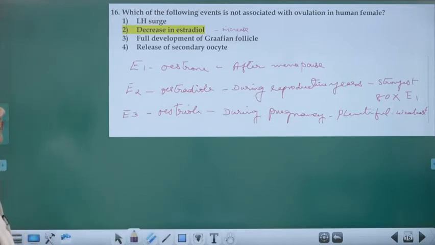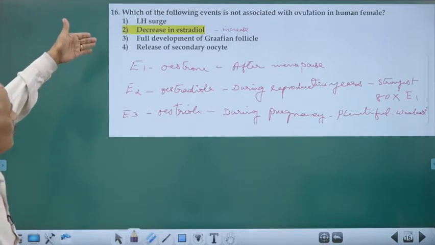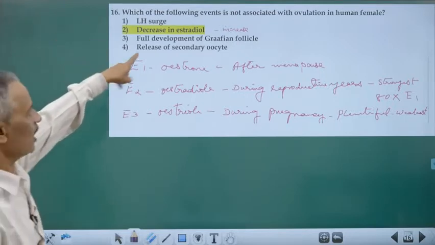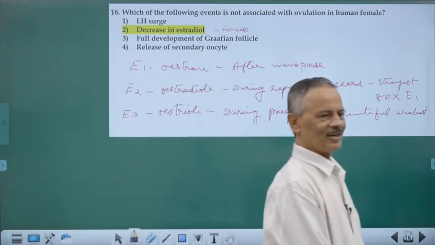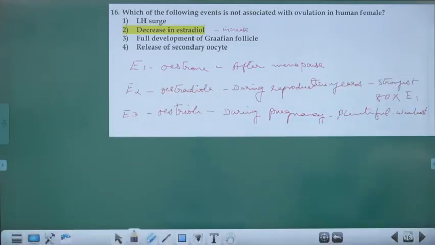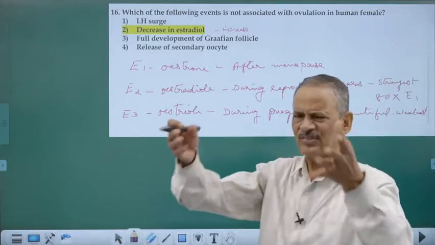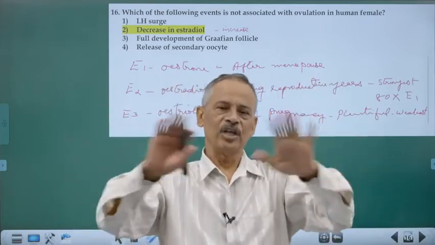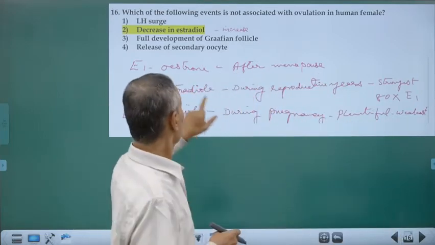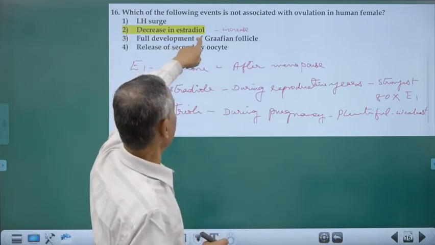Which of the following events is not associated with the ovulation? LH surge, that is the real cause of ovulation. Decrease in estradiol. See, estradiol is a type of estrogen. Remember, these are all steroid hormones, and steroid hormones are of different types. All of them have the same action. Their functional group is only slightly different. Estrol, an OH group is there. That's all. Slight differences. Cortisone, cortisol. Steroid hormones are all like that. Okay. So, decrease in estradiol.